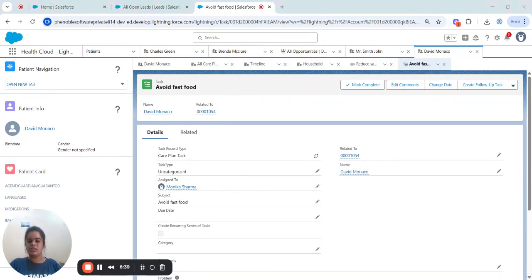The system allows you to assign the task to specific people or a family member. Like we can tell any family member of this patient to take care to avoid fast food. Next is assigning tasks and responsibilities. The task can be assigned to the patients themselves or caregivers like their son or another family member, as I said. This makes sure everyone knows what they need to do to help the patient stay healthy.